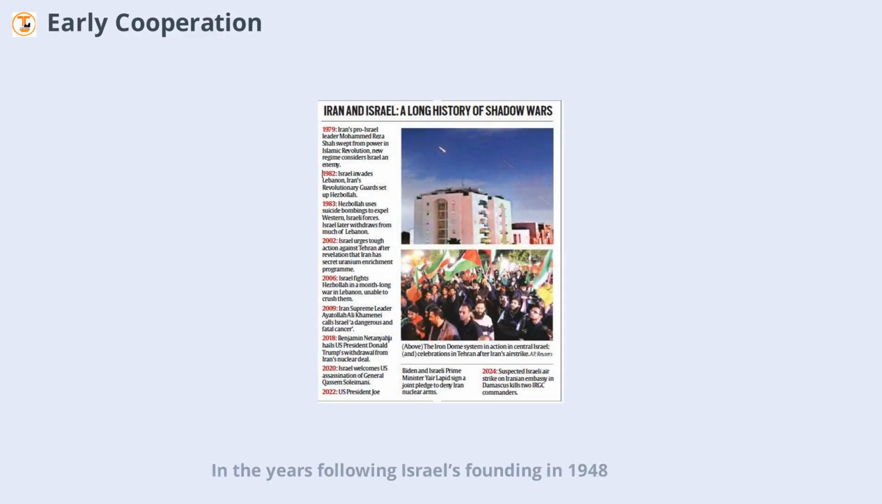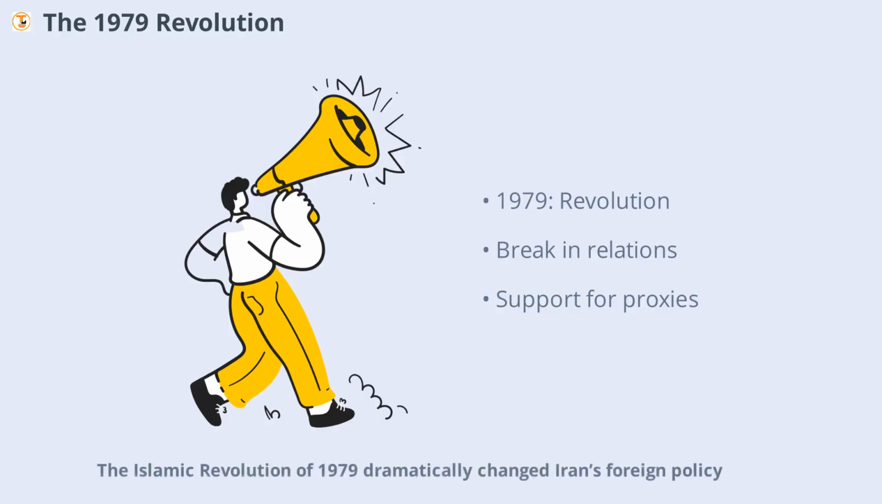In the years following Israel's founding in 1948, most Muslim-majority countries refused to recognize the new state. Iran, however, was an exception. During the reign of the last Shah, Iran and Israel cooperated in agriculture, oil, and military intelligence. Iran even supplied Israel with crude oil after the Six-Day War, when Arab nations imposed a boycott. This cooperation was facilitated by shared interests and a mutual connection to the United States, which played a significant role in shaping regional alliances.